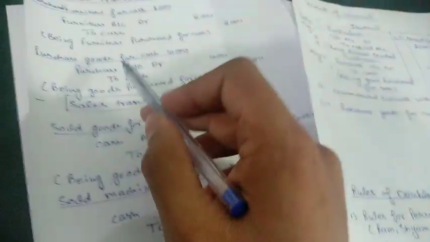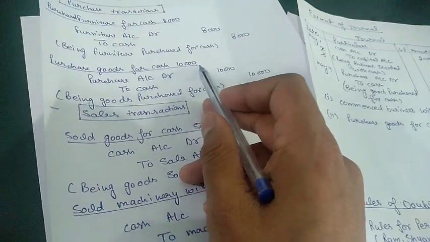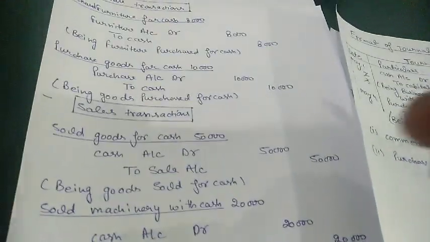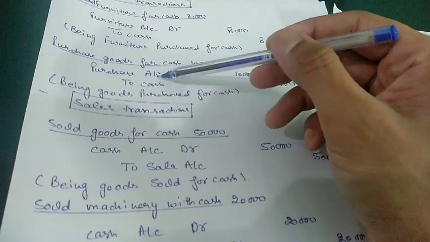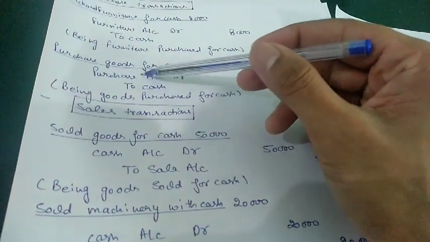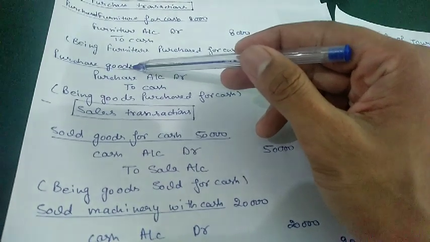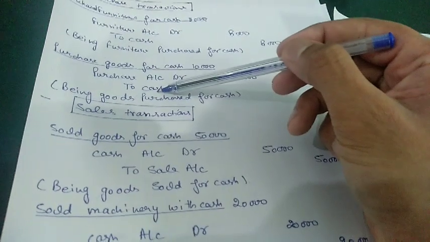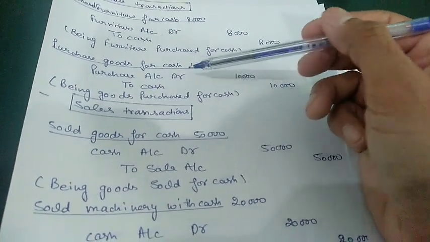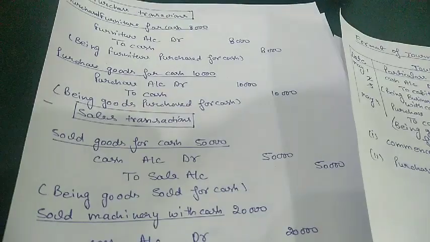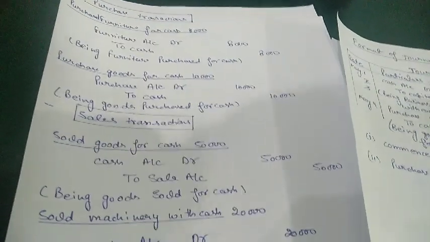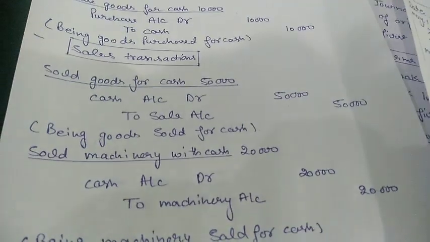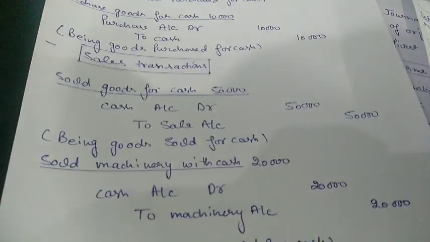Next is purchase goods for cash, 10,000. Here also it is the same thing: what comes into the business is purchase goods. Here we don't know the name of these goods, so we will use purchase, and what are we paying? Cash. So whatever comes in the business, we will debit it, and whatever goes out, we will credit it. Till now we did purchase transactions only.